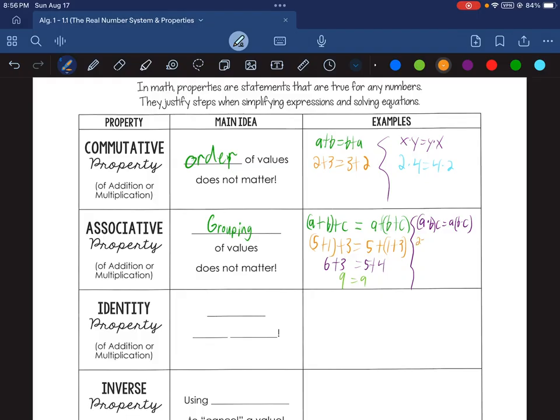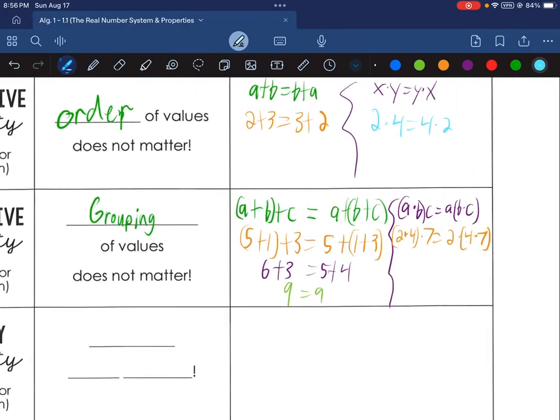So for some numbers, we could have 2 times 4 in parentheses, meaning do those first, and multiply by 7 after. And if we have 4 times 7 in parentheses, so you do those first and multiply by 2 after, we get the same results. So let's show that. 2 times 4 would be 8, and 4 times 7 would be 28. Both scenarios, 8 times 7 and 2 times 28, give you 56.